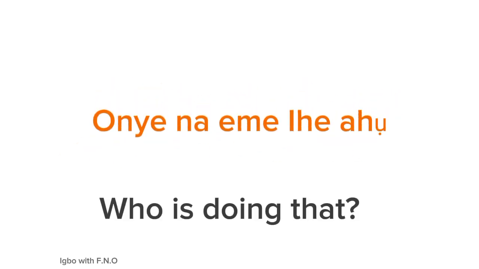Who in Igbo is onye. Onye na-eme ihe ahụ. Who is doing that? Or you can remove the ahụ, that's the HU at the end, and just say onye na-eme ihe a. Ihe a in Igbo is this. Then you mean who is doing this? Onye na-eme ihe a.